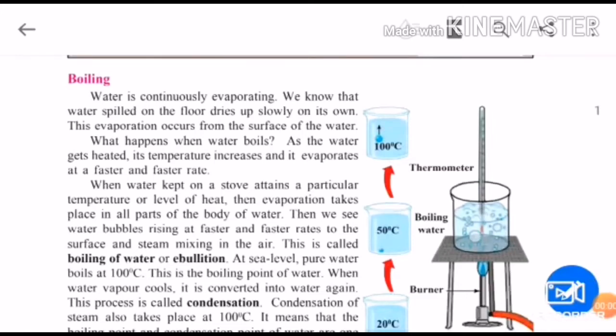Welcome students. Today we are going to start with our fifth chapter of science, substances in the surroundings, their states and their properties. We have already finished with our part 1.